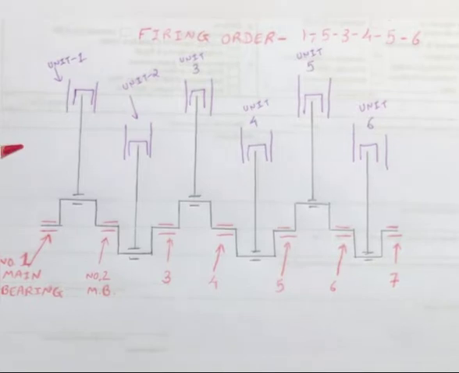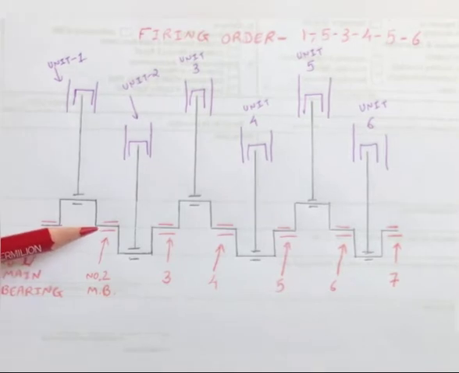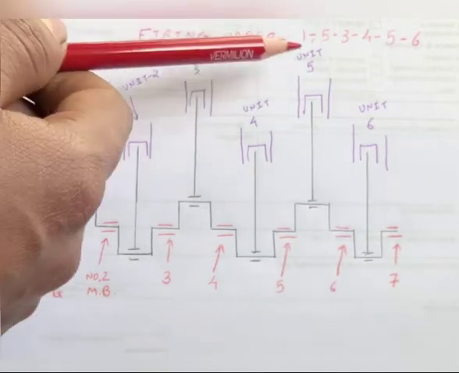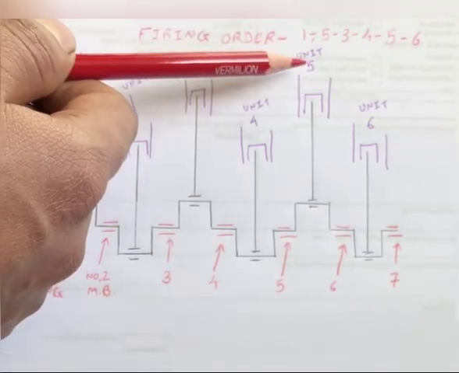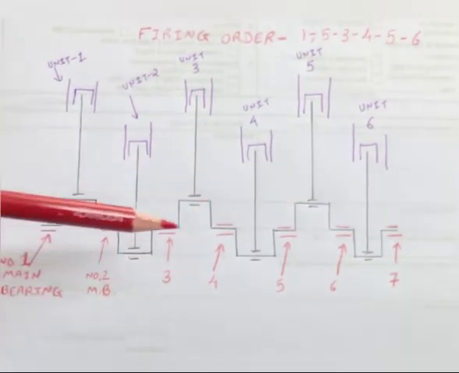Reason number 2 is similar to reason number 1. Suppose there is an ignition stroke in unit number 1 and then an ignition stroke in unit number 2, then the load on main bearing number 2 will be more. Now if there is ignition as per the firing order, first the ignition stroke in unit number 1 and then the ignition stroke in unit number 5, then you can see that there is an even distribution of load on the main bearing.